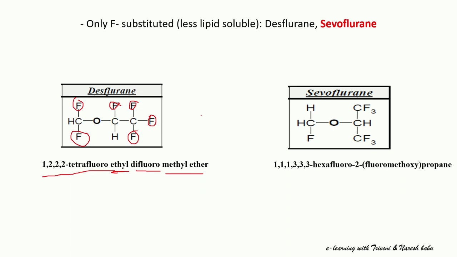This is desflurane. Next, coming to sevoflurane, here 1,1,1,3,3,3-hexafluoro, totally 6 fluorine atoms are attached here.